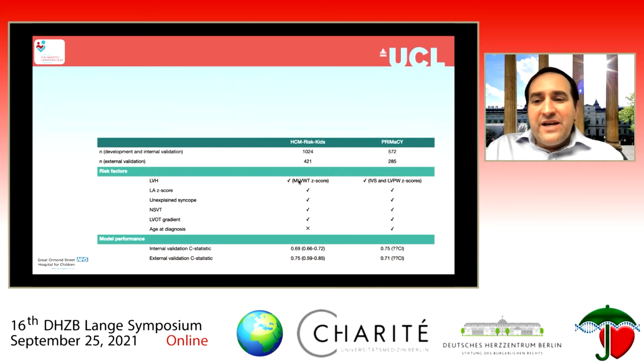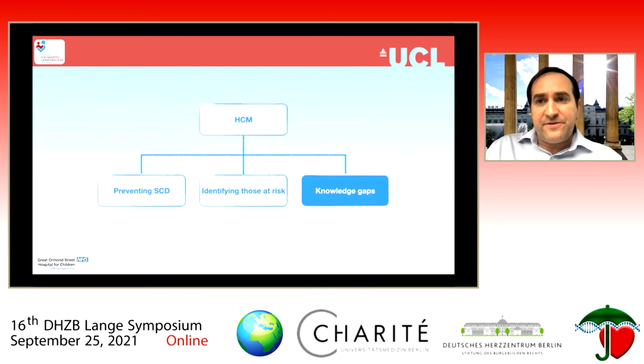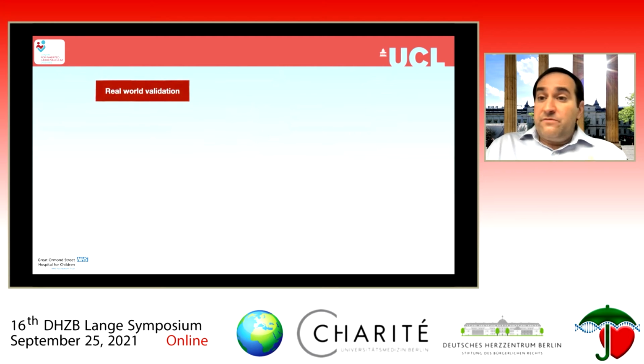So slightly different way of identifying left ventricular hypertrophy. We didn't include age in our model, but when we added it to our model in our development stage, it didn't improve the performance, but essentially very similar parameters and very similar performance also from what we can see. So I think we now have at least a couple of models that certainly work much better than the previous approach and allow us to provide a more personalized approach to risk stratification. But of course, there are still important knowledge gaps, not least the fact that both of these models will need validation in the real world.